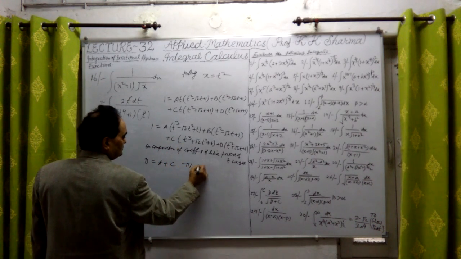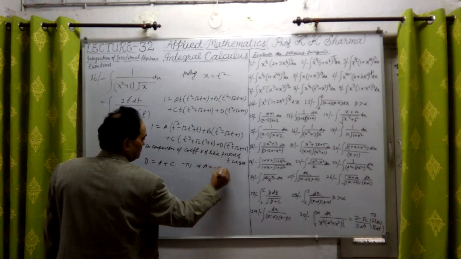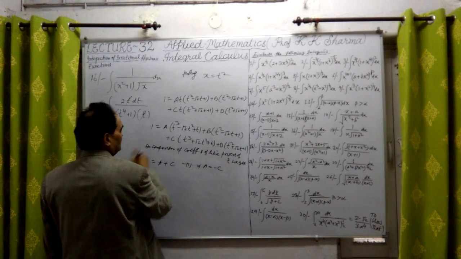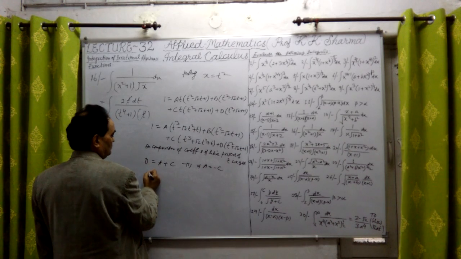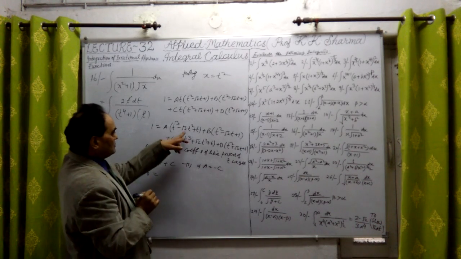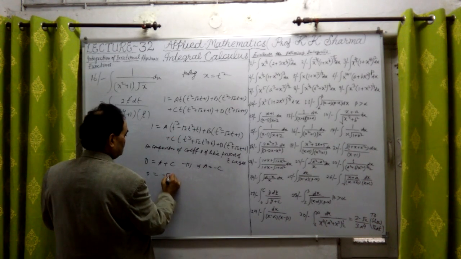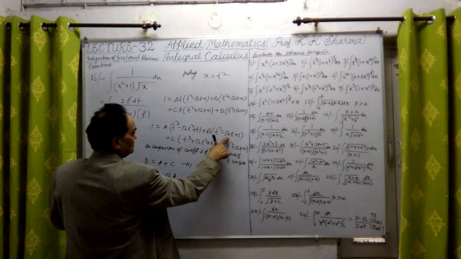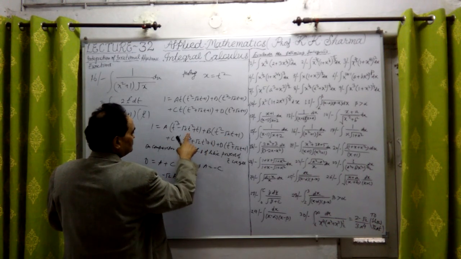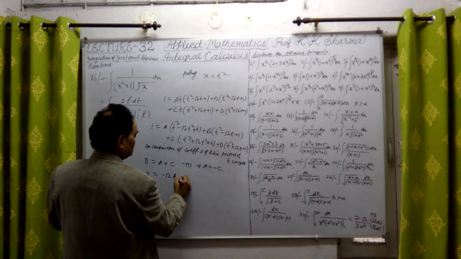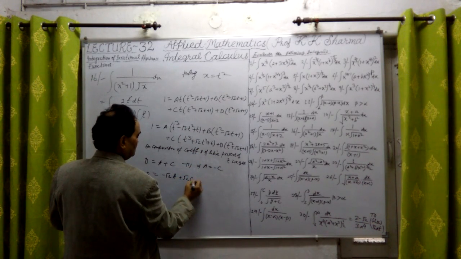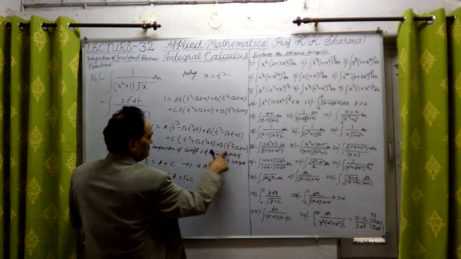First equation. From this, c equal to minus a, no problem. Now the t square coefficient: 0 equal to minus root 2 into a plus b plus root 2 into c.